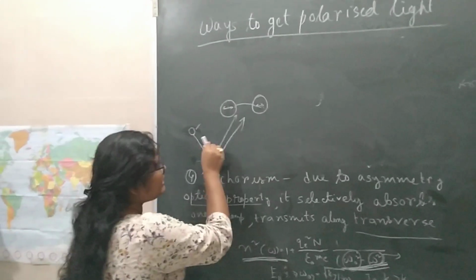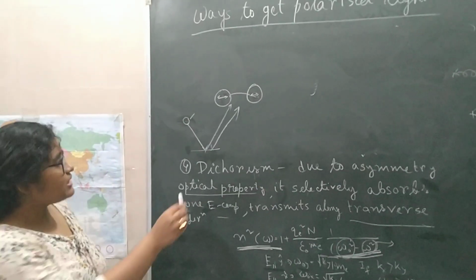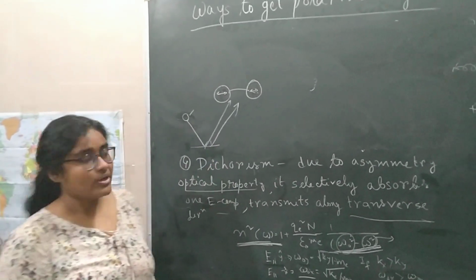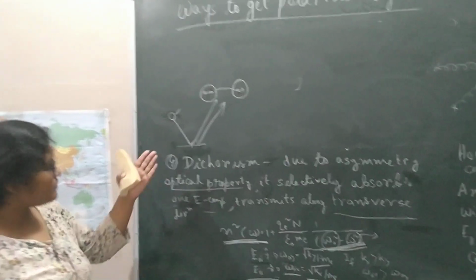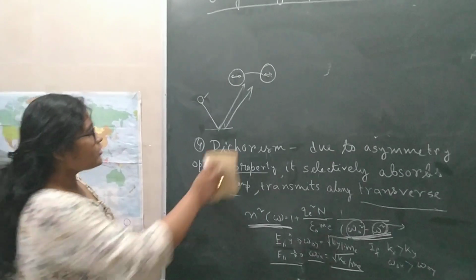So basically you don't want to see these reflected lights anymore, which are reflected horizontally from the ice or water. So this is all.